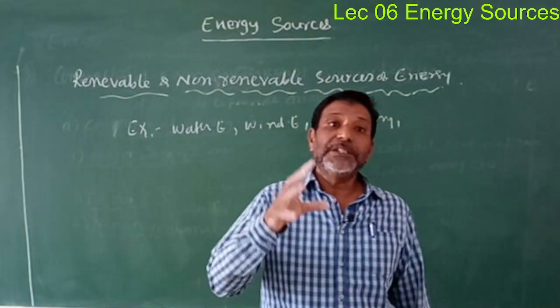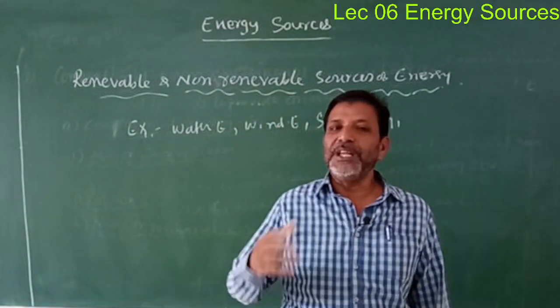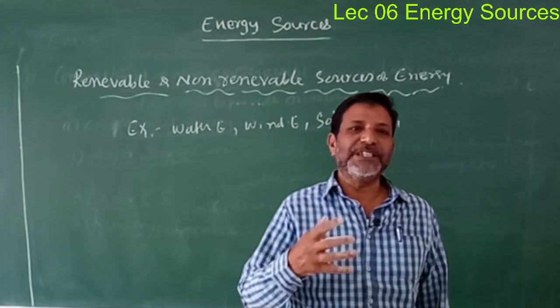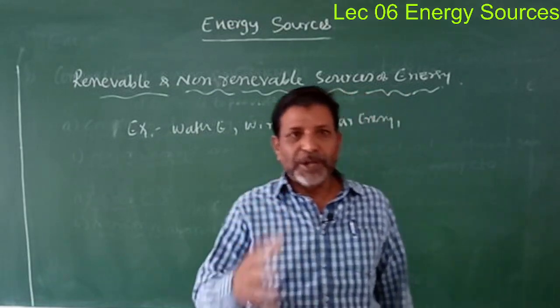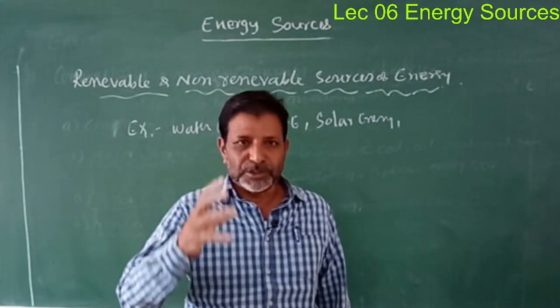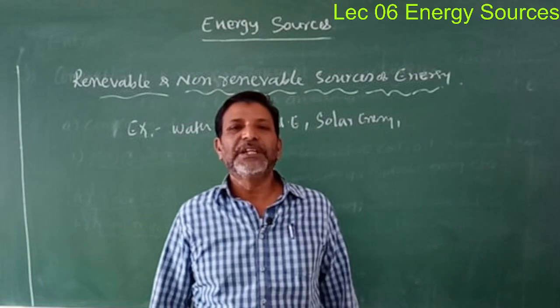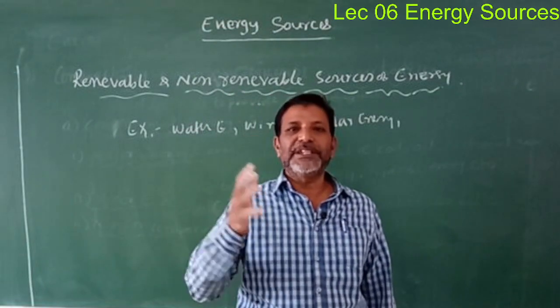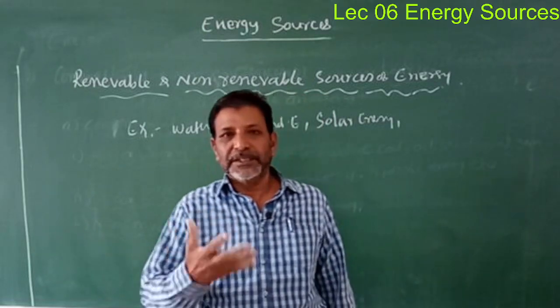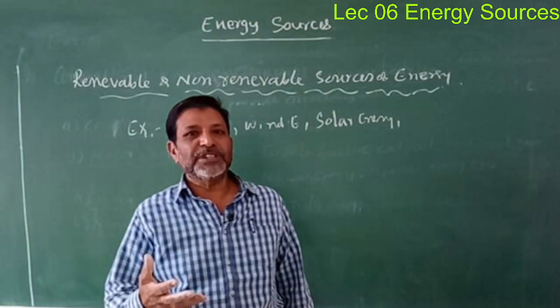Now see, this is about the renewable and non-renewable sources of energy. Once again, I repeat, renewable sources of energy means what? The permanent energy sources are named as the renewable sources of energy. Examples are solar energy, water energy, wind energy, tidal energy, etc. The next, non-renewable sources of energy means what?